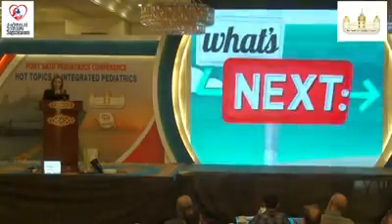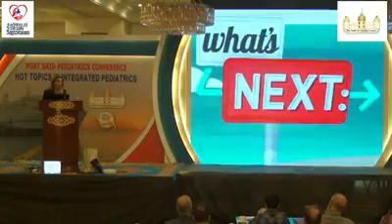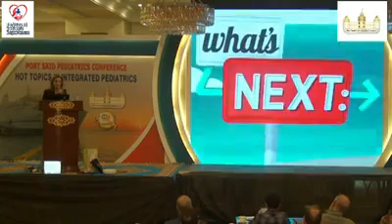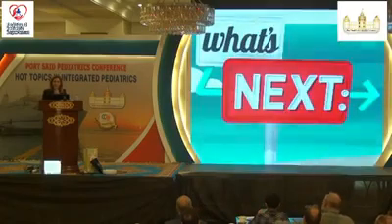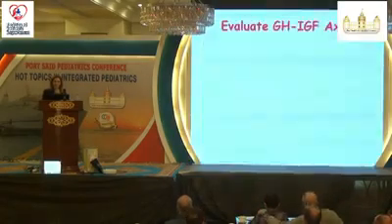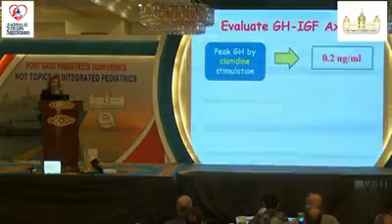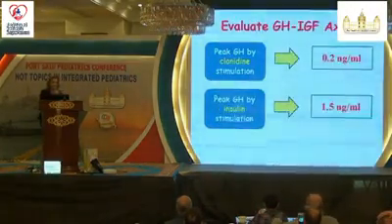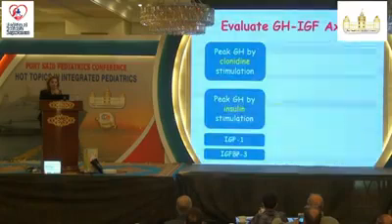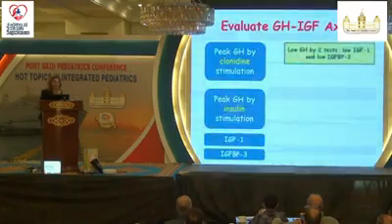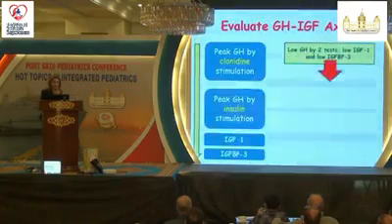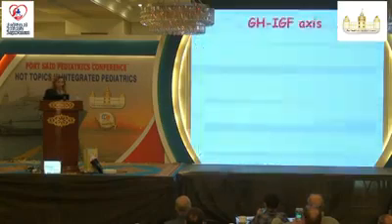What's next? What shall we do? What would you like to do for this boy? We did all the labs, all the endocrinal, except one thing. Yes, we decided to evaluate the growth hormone IGF axis. Growth hormone by clonidine and insulin was low. IGF and binding protein was low. So he has got low growth hormone, IGF and binding protein. The child has got growth hormone deficiency.